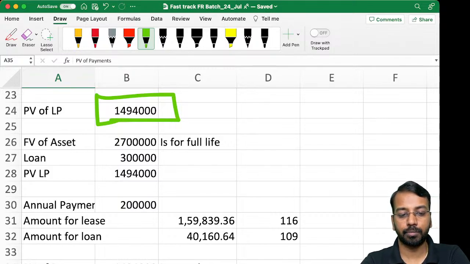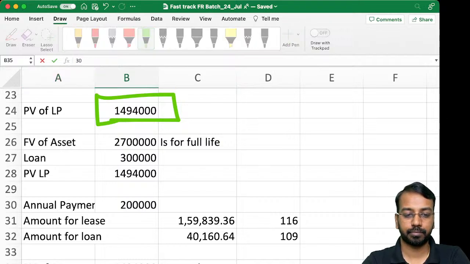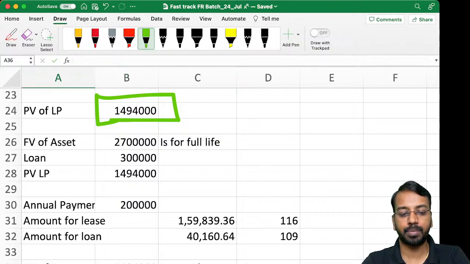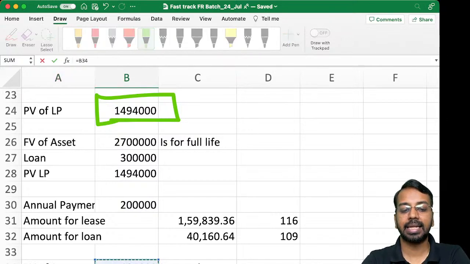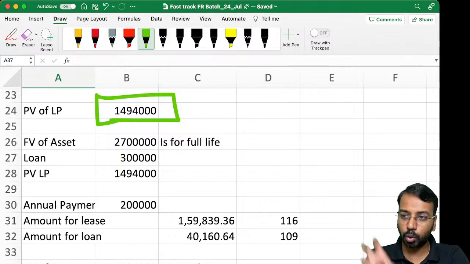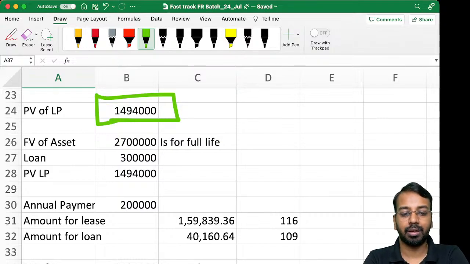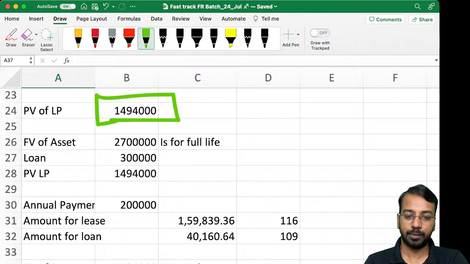Present value of loan is 3 lakhs. So, present value of lease payment will be 1494 minus 3 lakhs, 1194. Because today I am getting 3 lakh worth of loan, and the 2 lakhs that I am paying includes both the loan amount as well as the amount pertaining to the lease payment.